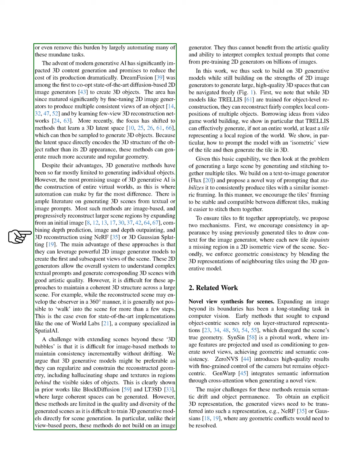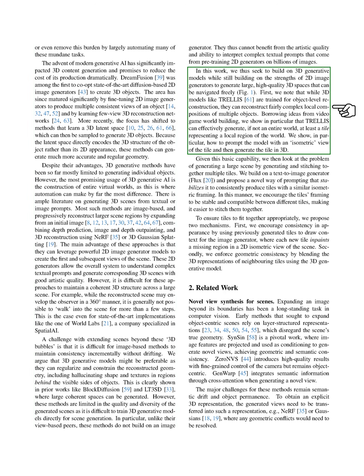Previous works, such as block diffusion and LT3SD, demonstrate that large, coherent spaces can be generated, but these methods often lack quality and diversity in the scenes produced. Unlike view-based methods, they do not utilize an image generator, missing out on the artistic quality and complex text interpretation that comes from training 2D generators on vast datasets. In our work, we aim to enhance 3D generative models while leveraging the strengths of 2D image generators to create expansive, high-quality 3D spaces that allow for free navigation.